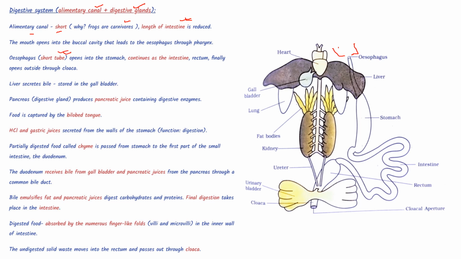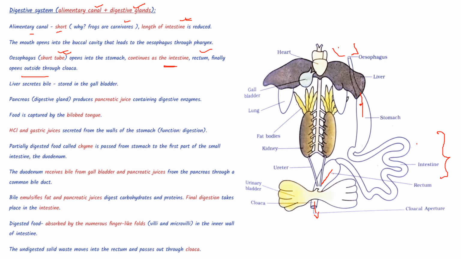The esophagus is a short tube which opens into the stomach. See, the esophagus is coming into the stomach. It continues as the intestine, then the rectum, and finally opens outside through the cloaca.